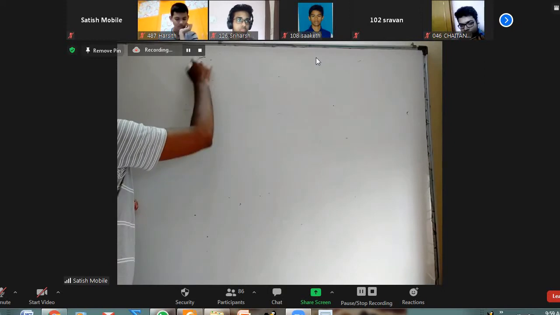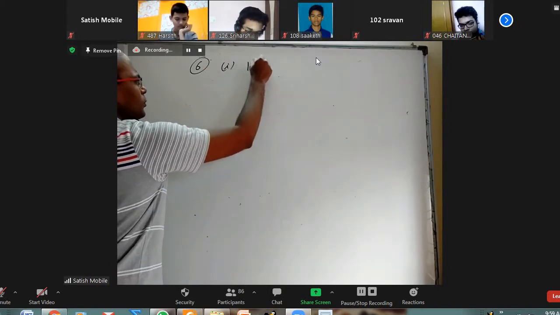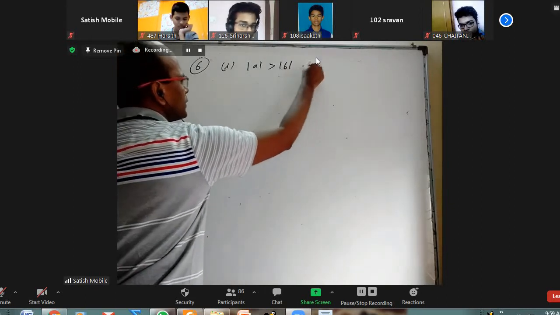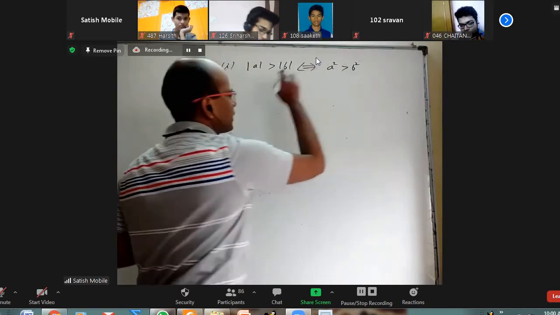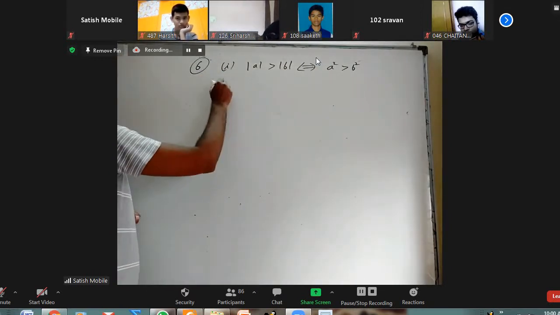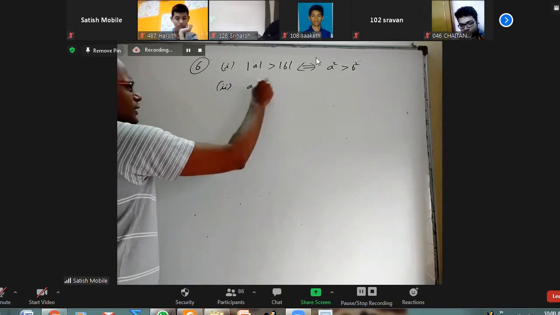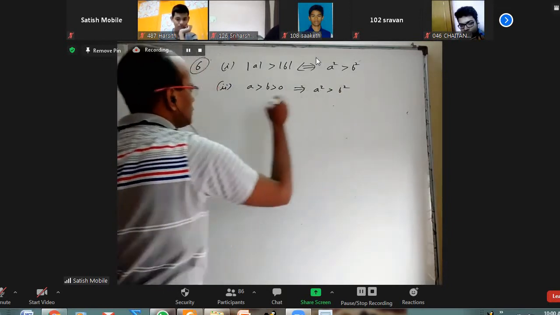Okay, sixth one. Different points I want to make. I may not prove all of them. Mod A is greater than mod B implies A square is greater than B square. That means whenever this is true, this is true, and whenever this is true, this is true. Second, A greater than B greater than 0 implies A square greater than B square.